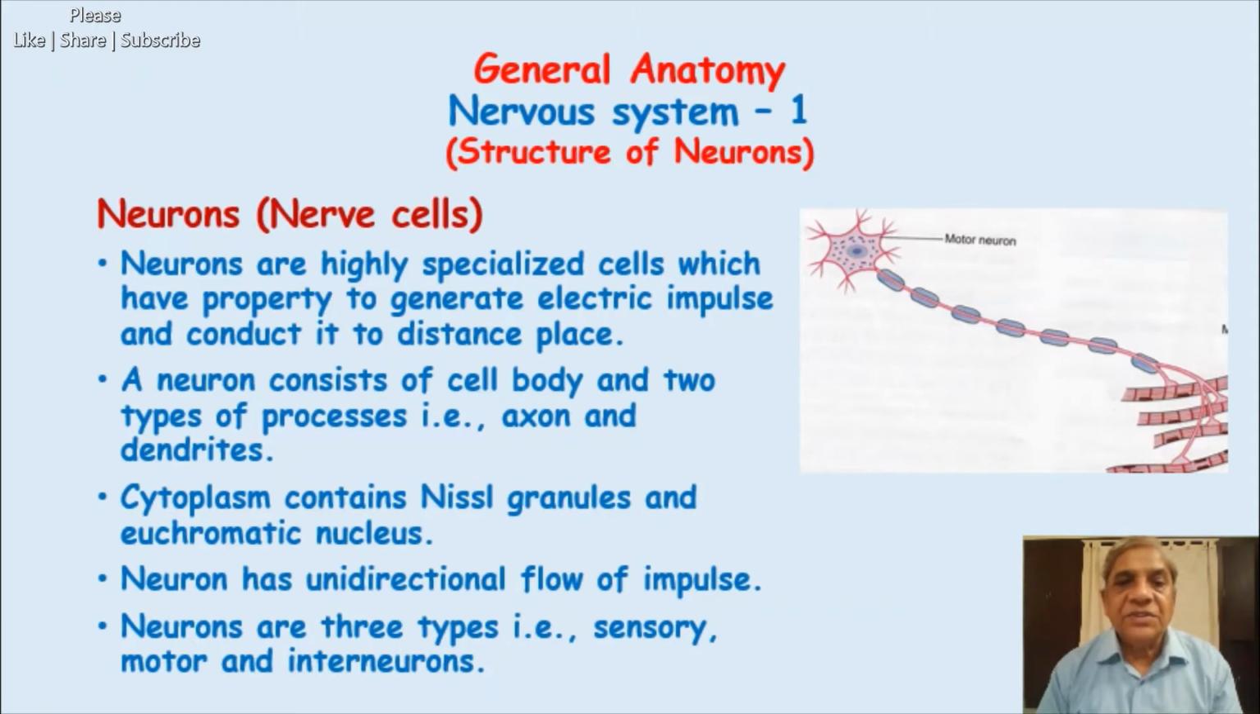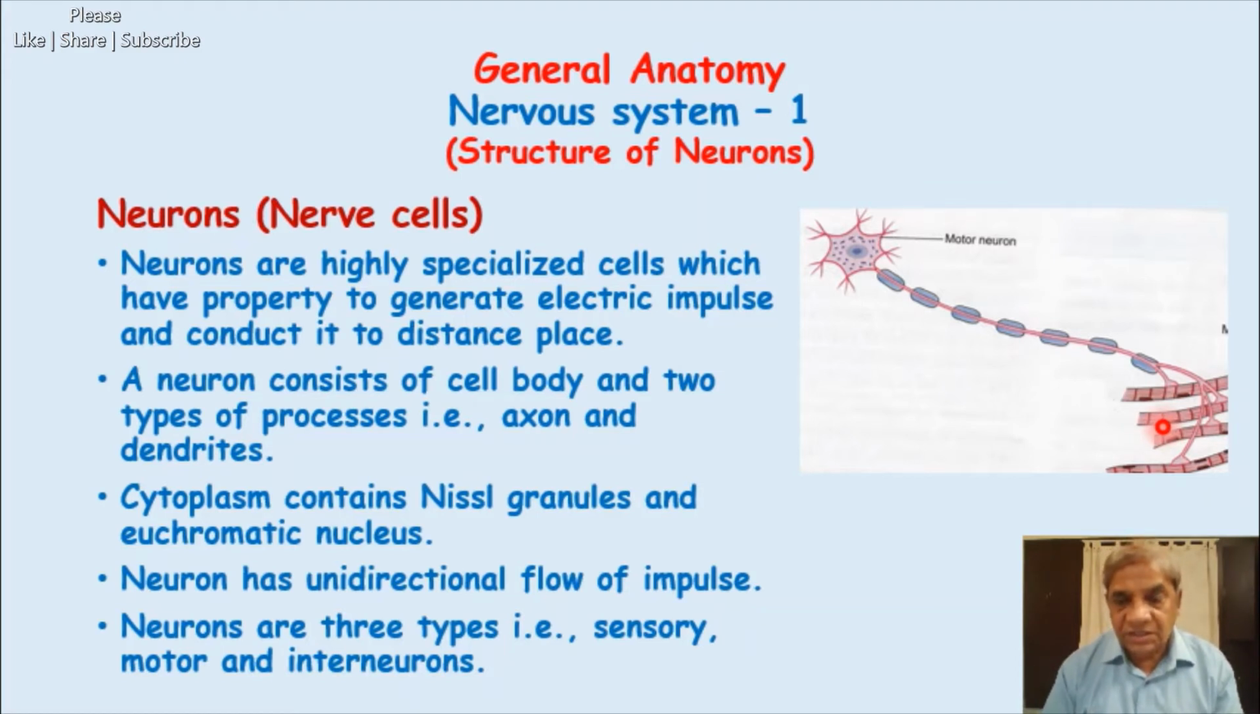Neurons are the nerve cells. You can see this is a diagram where only one neuron is shown. The nucleus is centrally placed, and many processes come out, which are the dendrites. One of the processes is quite long and, in this diagram, is shown innervating the skeletal muscle